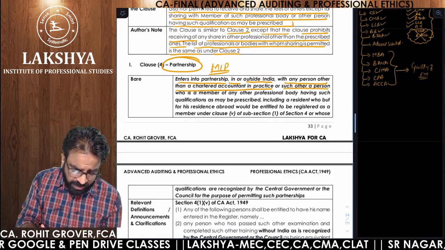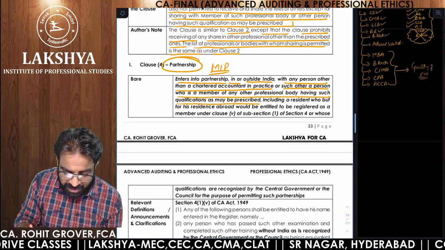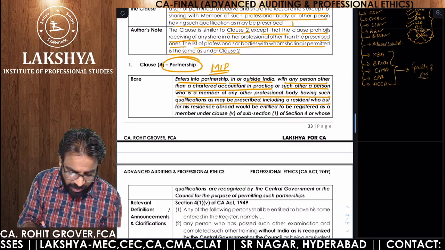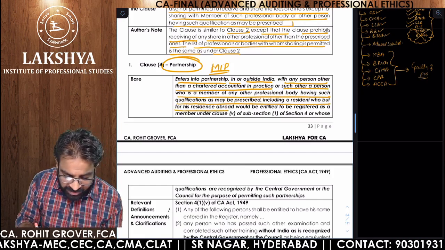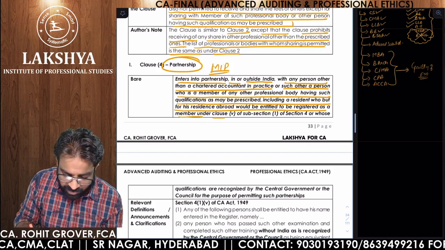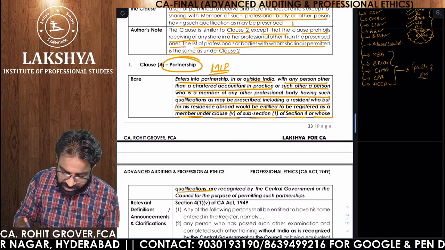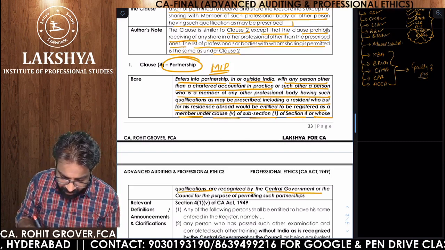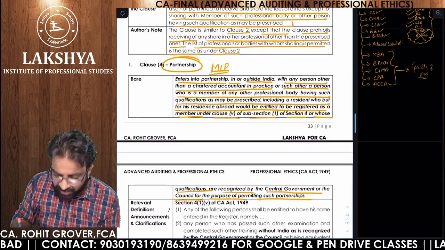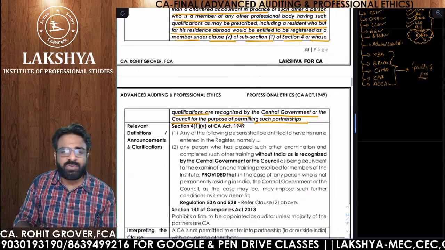Such other person who is a member of any other professional body having qualifications as may be prescribed, including resident, who but for his residence abroad would be entitled to be registered as a member under clause number 5 of subsection 1 of section 4, and whose qualifications are recognized by the central government or the council for the purpose of permitting such partnership. Remember one thing, sir, we did not understand anything.